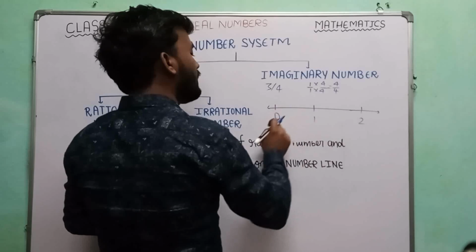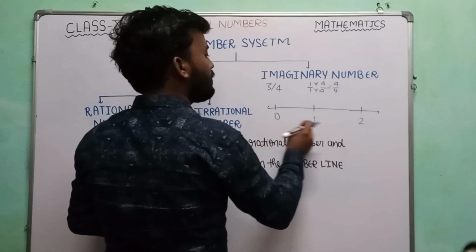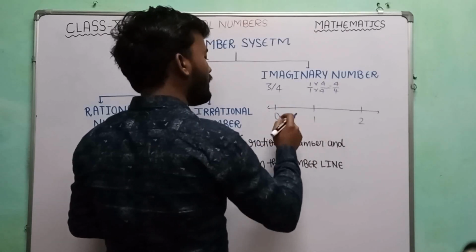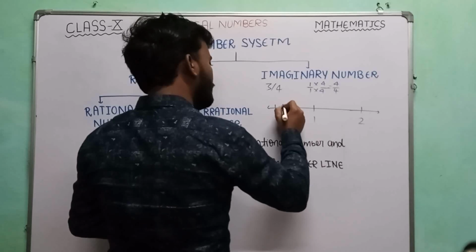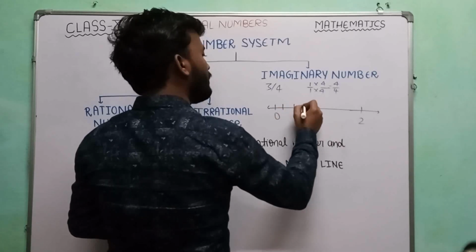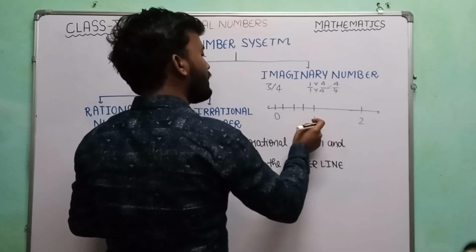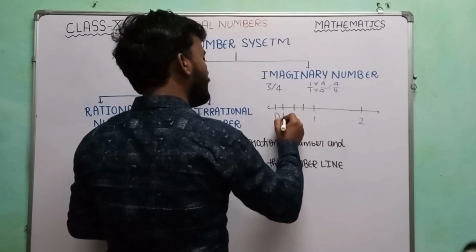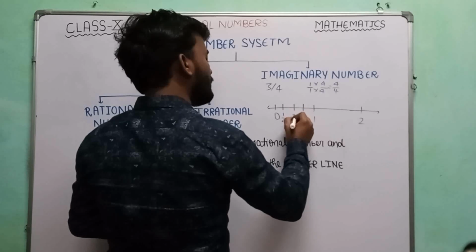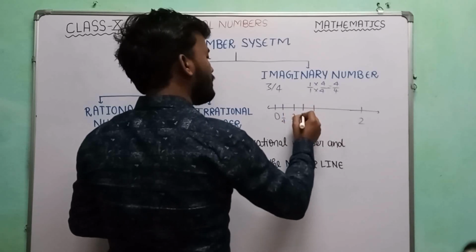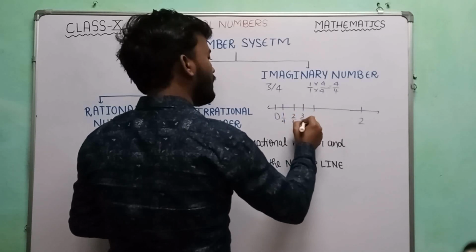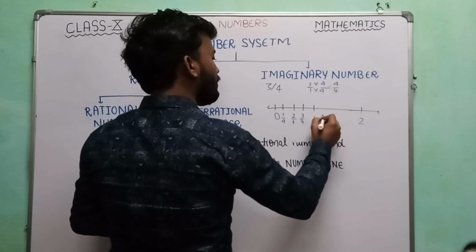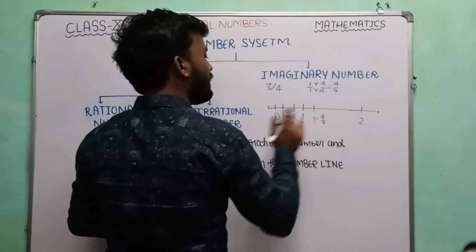That's why we will divide the distance between 0 and 1 into 4 equal parts like this: 1, 2, 3. This one will become 1 by 4, this one will become 2 by 4, this one will become 3 by 4, and this one will become 4 by 4, that is ultimately 1.